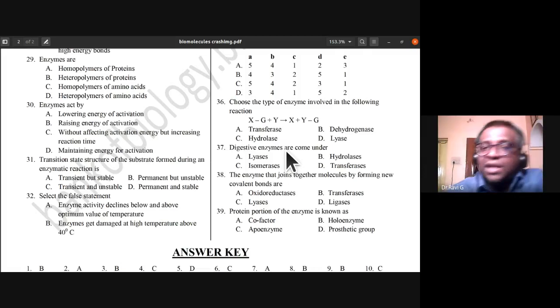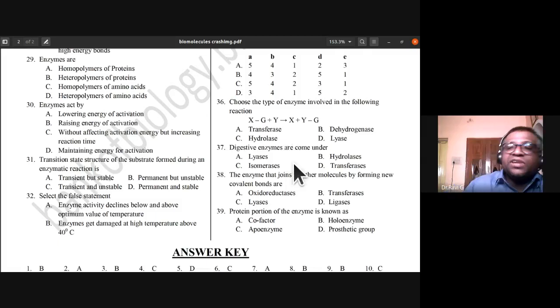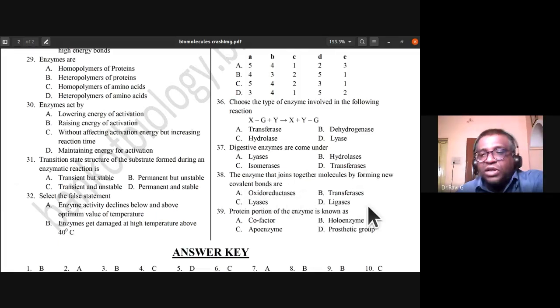Digestive enzymes come under lyases, hydrolases, isomerases, transferases. They come under hydrolases. So 37th, the answer is B, hydrolases. The enzymes that join molecules together by forming new covalent bonds are oxidoreductases, transferases, lyases or ligases? The answer is ligases. 38th, D is the answer.